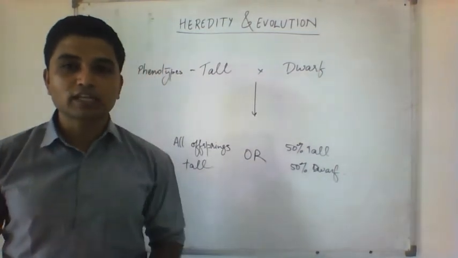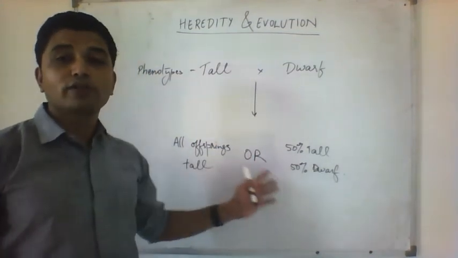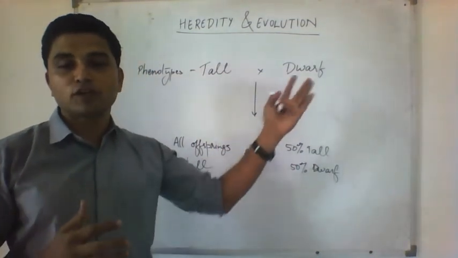So wait for the next class. You will get the idea why you get two different results when you cross the same phenotype plants.